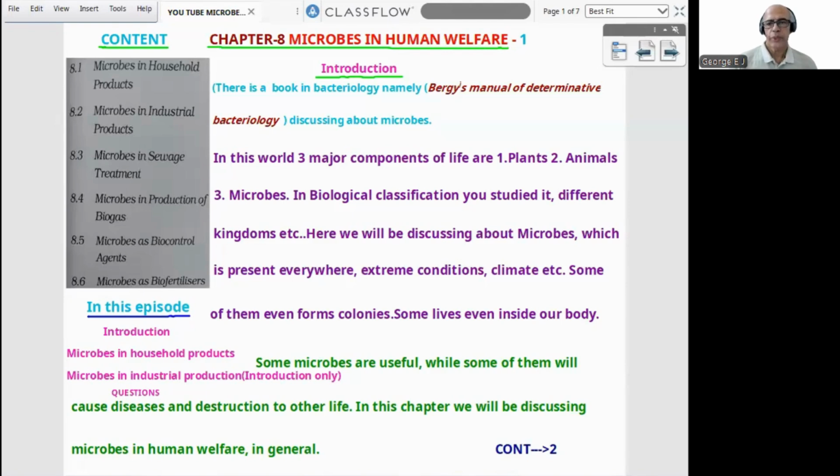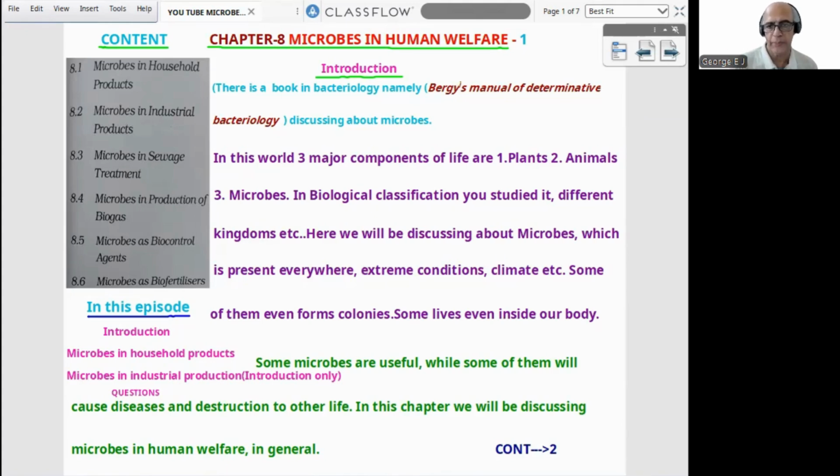So what all things will we be discussing in this chapter? NCERT-wise, 6 concepts have been given: microbes in household products, microbes in industrial products, microbes in sewage treatment plant, STP, the most important part, microbes in production of biogas, microbes as biocontrol agents, and finally, microbes as biofertilizers. These are the 6 main contents of chapter 8, microbes in human welfare.